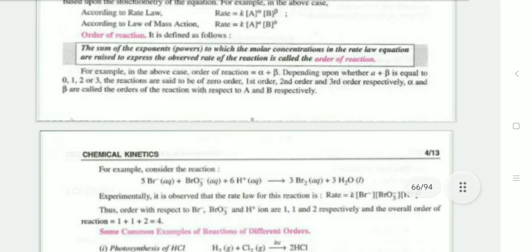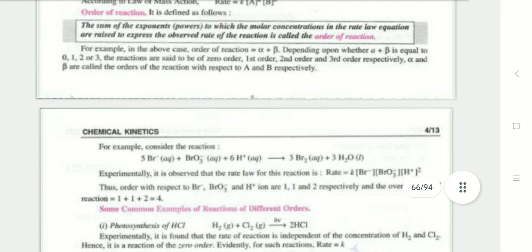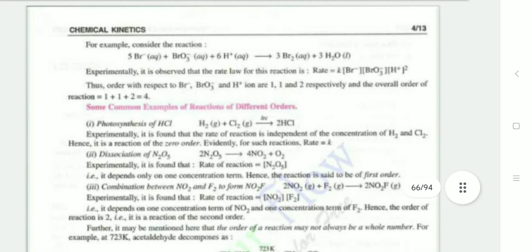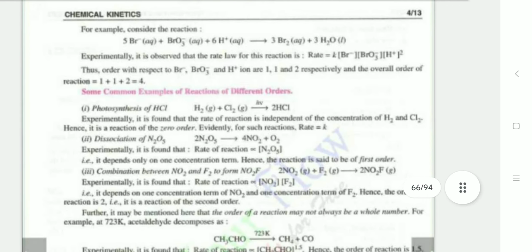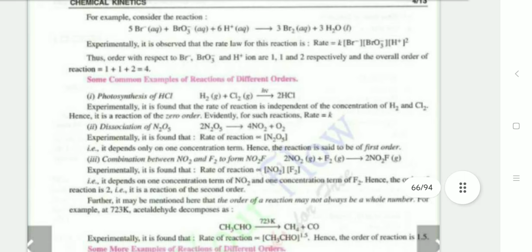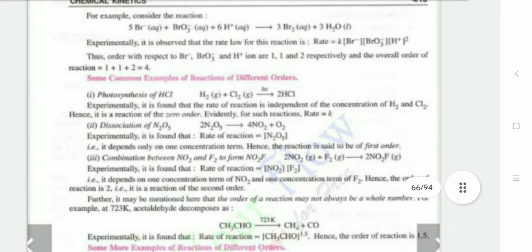The sum of the exponents, the powers to which the molar concentrations in the rate law equation are raised to express the observed rate of the reaction, is called the order of reaction. For example, 5Br minus plus BrO3 minus plus 6H plus gives 3Br2 plus 3H2O. In this reaction, the order of reaction is 4.